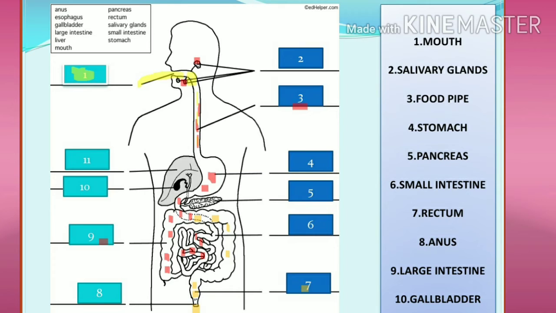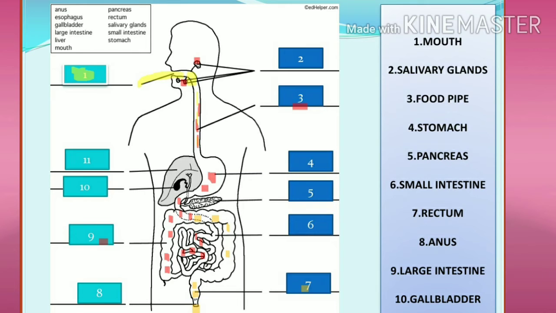Next is number 2, the 3 salivary glands, which are present behind the buccal cavity or your mouth. They are known as salivary glands. They are 3 in number. Next, the food comes in the food pipe. And then the fourth one is your stomach, where actually the digestion takes place.